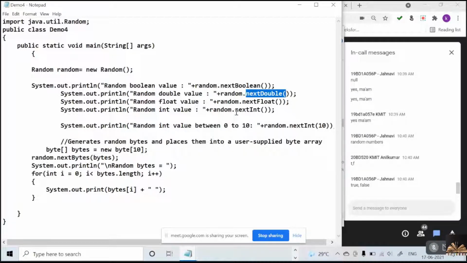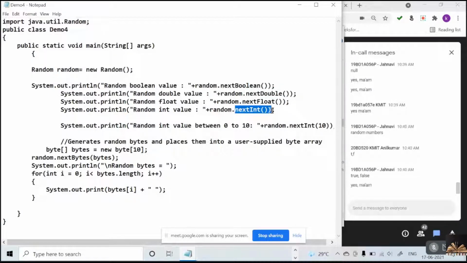Yes. And next int will give you a random integer within the maximum integer range. Any one of the values is going to be given. Understood, everyone?